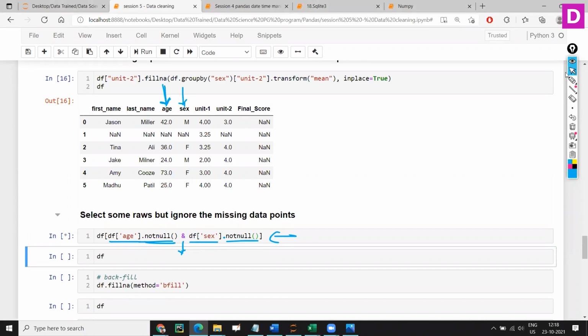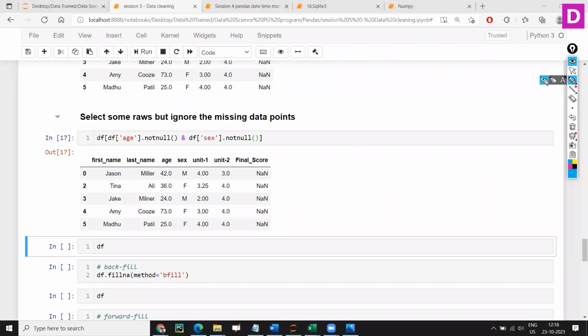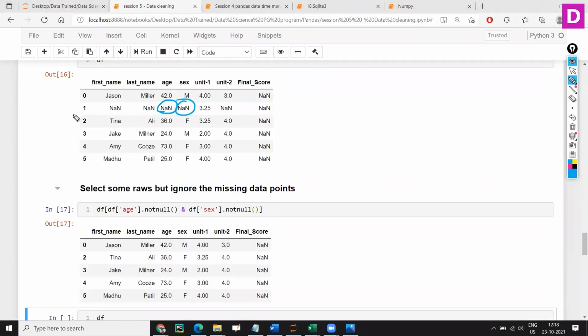Let's execute. Now you can see that the first row did not have data. Both are in the same row, so we have not returned that particular row. Similarly, you can use different columns. It will look for that column. And suppose here you have an M. In that case, it would have returned the entire data frame because this condition is not matching. Here I'm saying and. Both conditions should be true.